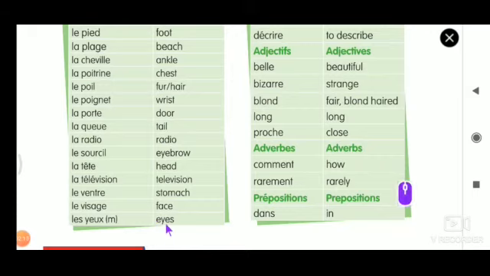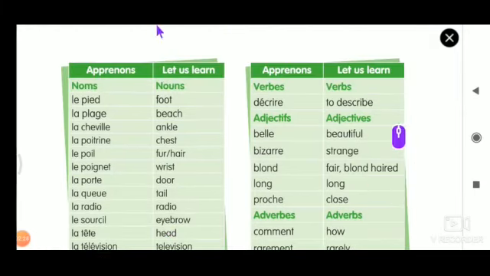Les yeux means eyes. Now we are going to see a new verb, that is décrire. Just remember this verb for some time, because this is an RE verb. Whatever we have seen so far are ER verbs. I have already shown you some PPTs on this, and I will revise it when this portion comes. For now, just know the meaning of it.